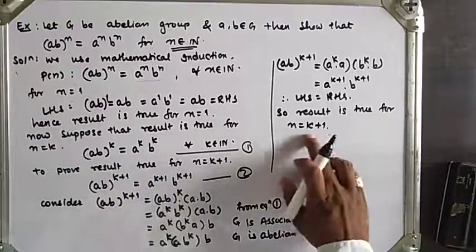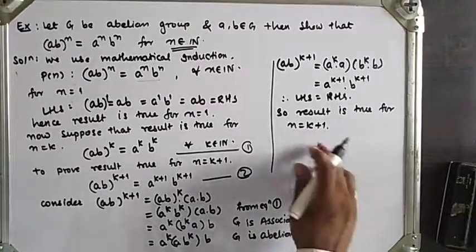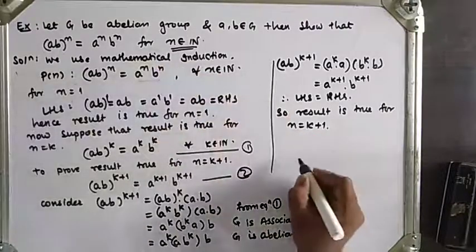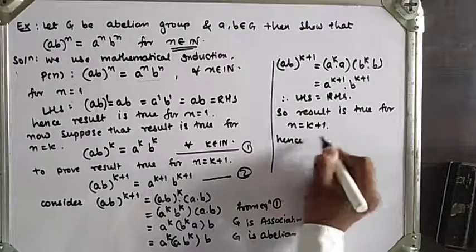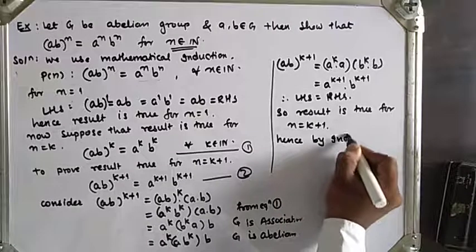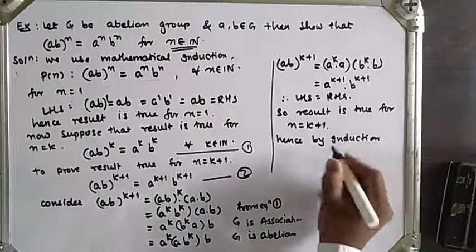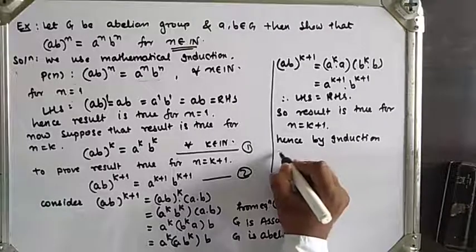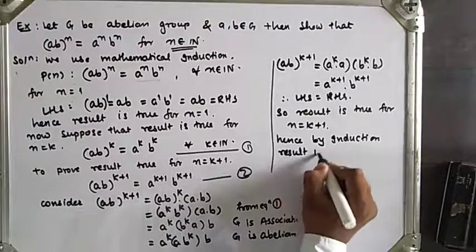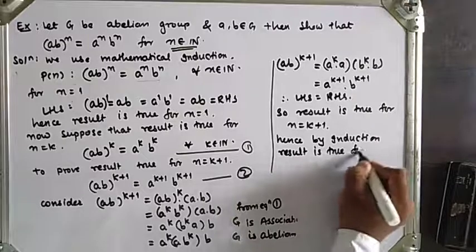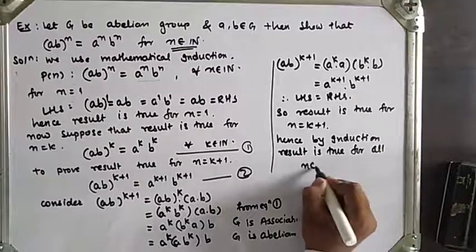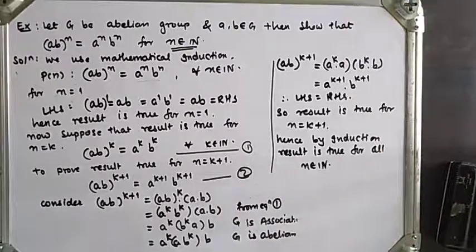So we have proved that the result is true for all natural numbers. Hence by induction, the result is true for all n belonging to natural numbers.